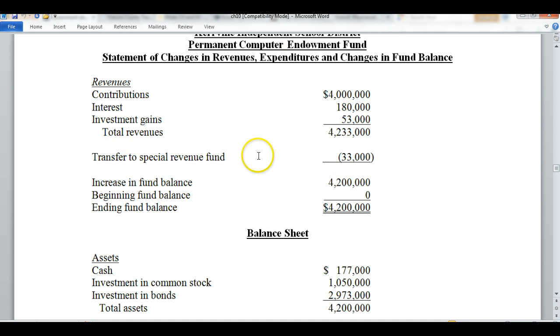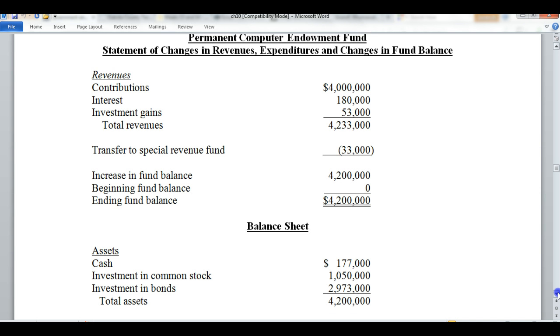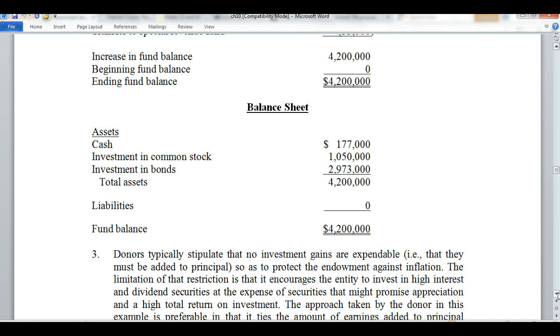We then show the transfer to the special revenue fund. From there, our increase in fund balance, if we had started with the beginning fund balance, we would have that amount in here and then create a new ending fund balance. As you can see, our balance sheet will show the cash we have sitting.